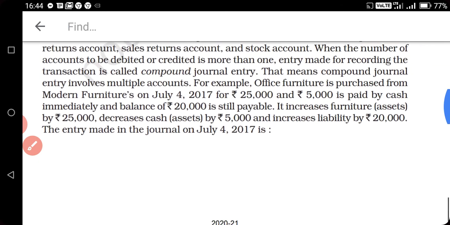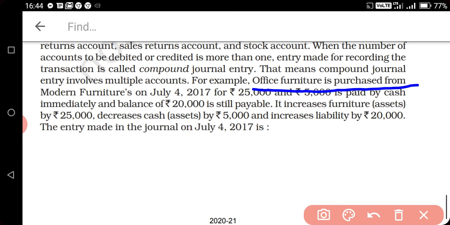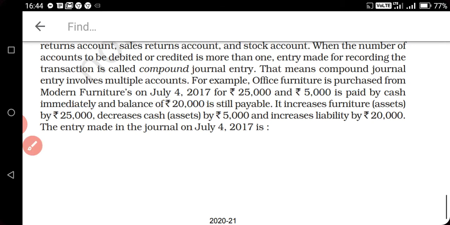And what is the next transaction? Transaction number 1. Office furniture from Modern Furniture on 1st July 2017 for rupees 25,000 and rupees 5,000 is paid by cash immediately, and balance of rupees 20,000 is still payable.